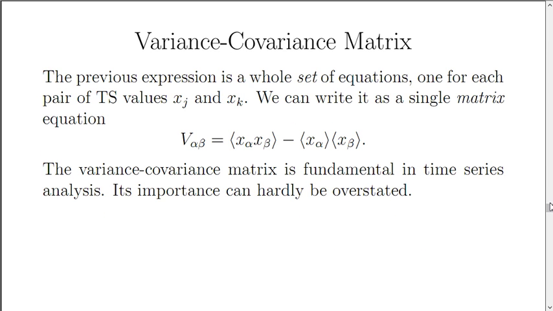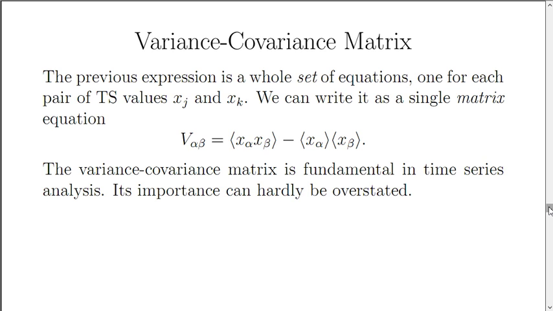Now, the previous expression is a whole set of equations. There's one for each pair of time series values x sub j and x sub k. I can write it as a single matrix equation by just using Greek letter subscripts to indicate matrix. And here I have a single equation rather than something that represents a whole set of equations that gets repeated again and again.